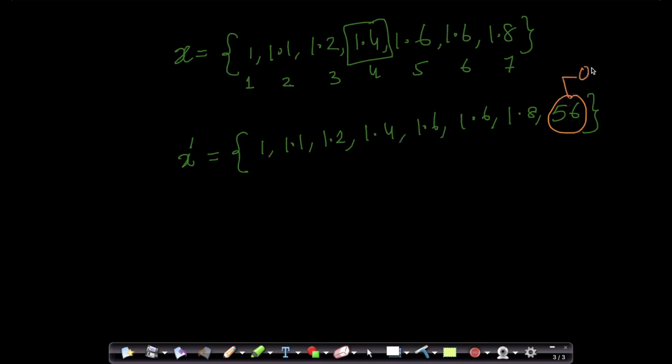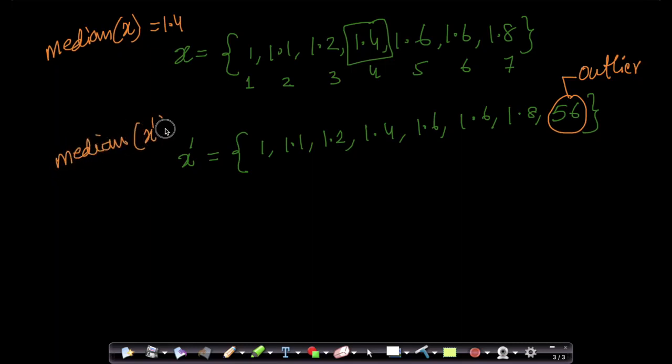This is your outlier, or your erroneous point. The difference between x and x dash is just this one observation. We know that the median of x is 1.4. My question is, what is the median of x dash?